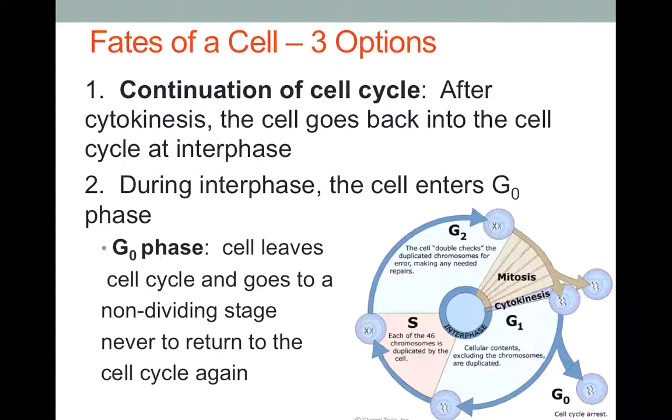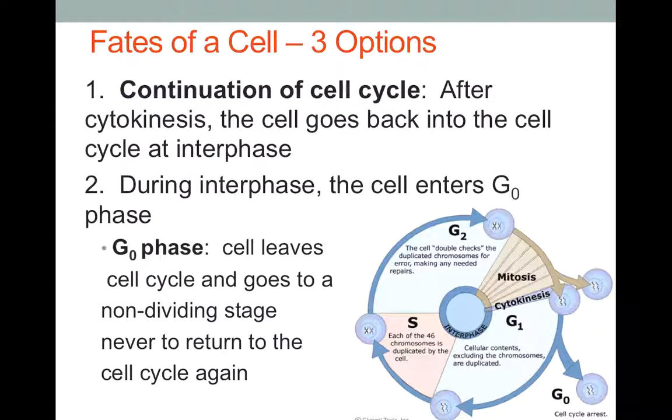When a cell goes through the cell cycle, there's three options of what the cell can do once it hits certain points in the cell cycle. The first fate of a cell, meaning its outcome, is that after cytokinesis, when the two daughter cells are created, those daughter cells can go back into the cell cycle. So if those cells need to keep dividing, then they're going to return to the cell cycle at interphase and go through the process of G1. Then when they get the signal to divide, S, G2, mitosis, cytokinesis.